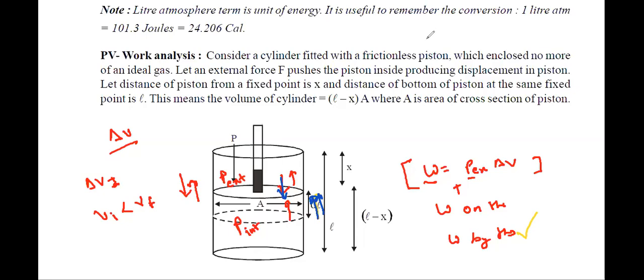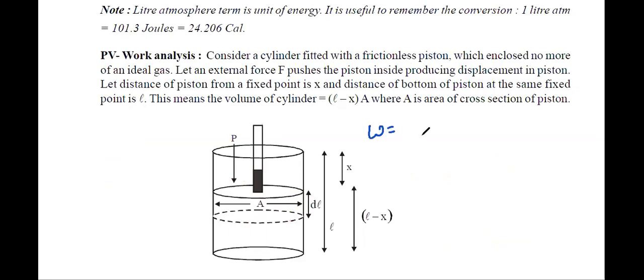The formula of work done is equal to P external into delta V. Now, if it is P external into delta V, if it is positive, then it is work done by the system. Got it?